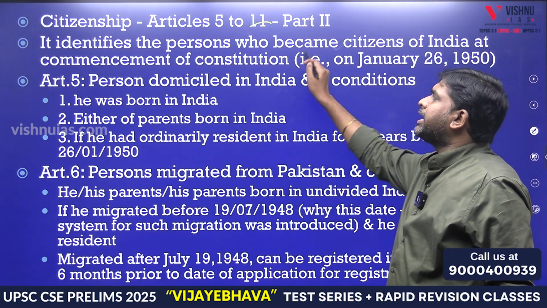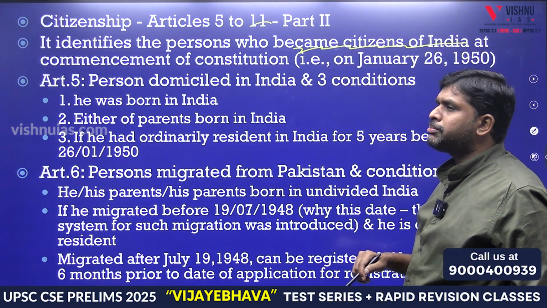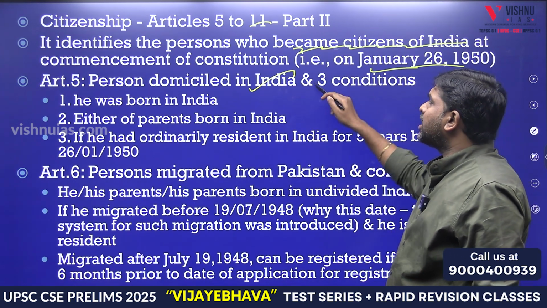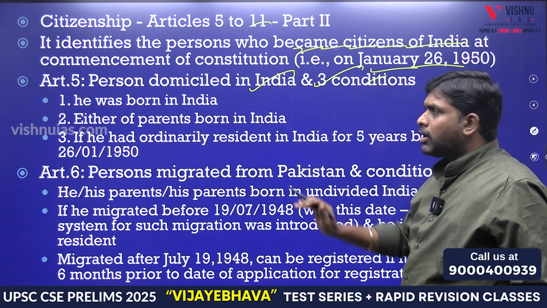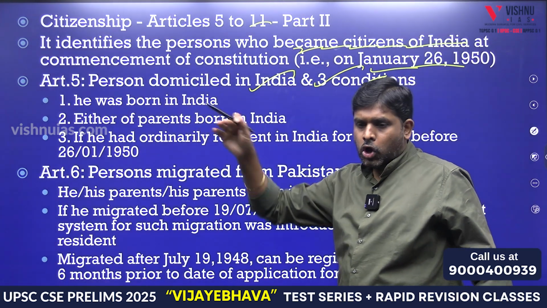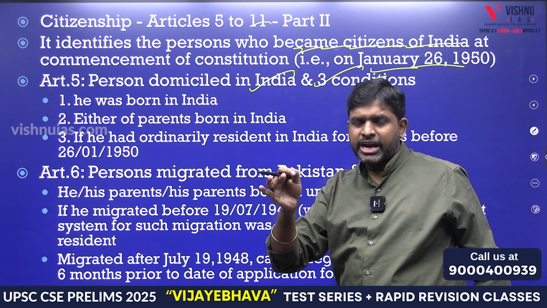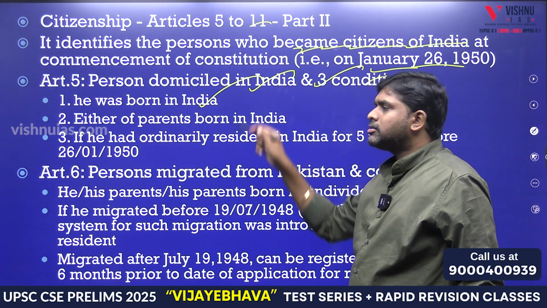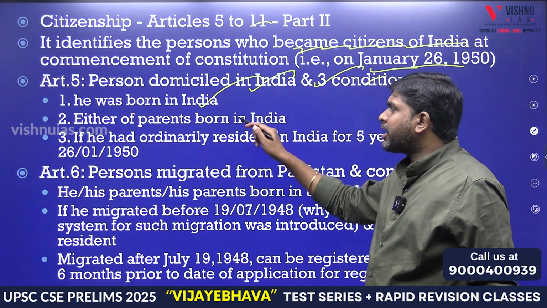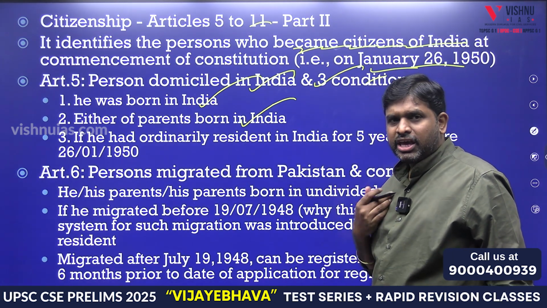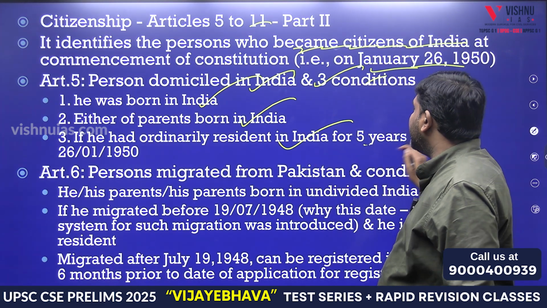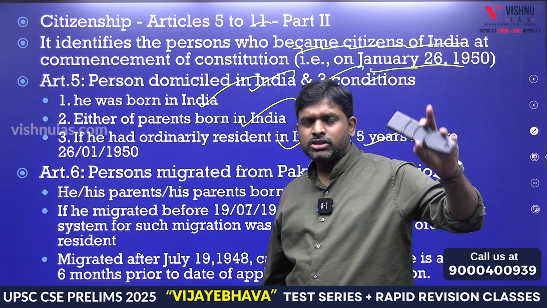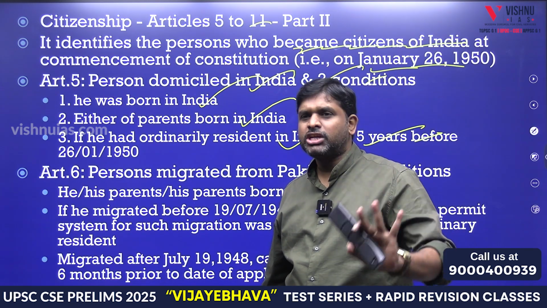Citizenship. It identifies persons who became citizens of India at the commencement of the Constitution on January 26, 1950. A person domiciled in India and three conditions. According to Article 5, on or after 26th January 1950, those whose birth happened in India will be citizens, or either of whose parents was born in India. If he had ordinarily resided in India for five years before, even if you were a foreigner earlier, if you show evidence that you have lived in this country for five years, you will get citizenship.